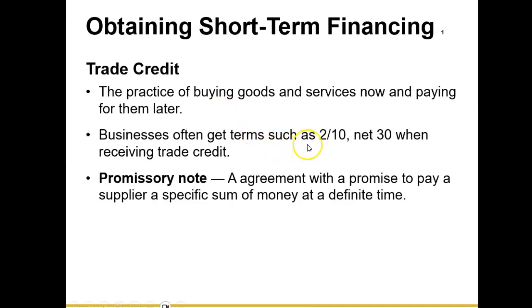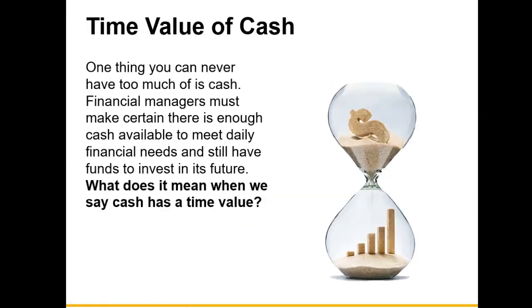They may get terms such as 2/10, net 30, which says that you have 30 days to pay us, but if paid within 10 days, we'll offer you a 2% discount. Often they sign what's called a promissory note, which is an agreement with a promise to pay the supplier a specified sum of money at a definite time. So be aware that companies do not pay cash up front for those products or services. They use what's known as trade credit.